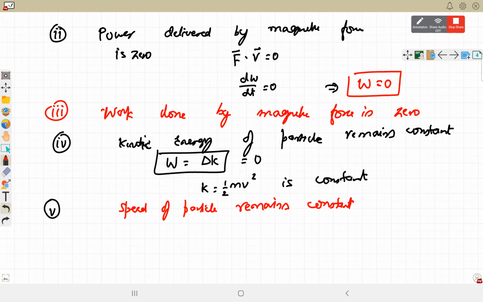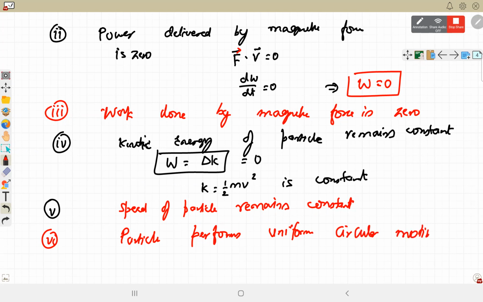So the conclusion is that if there is any charge which is moving under the magnetic force, there is only one possibility: that this particle performs uniform circular motion. And all these are the mathematical conclusions. By applying that formula, the particle performs uniform circular motion. No other path is possible when a charged particle is moving under the magnetic force.